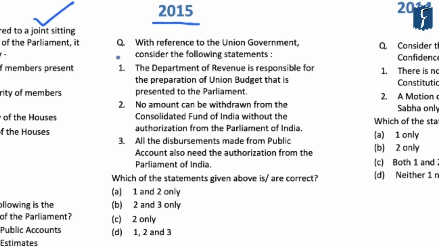Further, if you look at this question that was asked in 2015, it was related to the process of budget. And in this question, the first statement was incorrect because the Department of Economic Affairs is responsible for the preparation of the union budget. Again, the third statement, that all the disbursements made from the public account also need the authorization from the Parliament of India, is also incorrect. Hence, the correct answer that comes out is 2. That is, no amount can be withdrawn from the Consolidated Fund of India without the authorization from the Parliament of India. And hence, the correct answer here was C, that is 2 only.